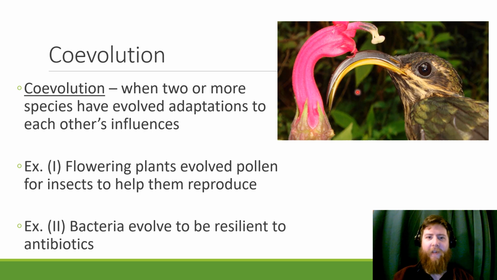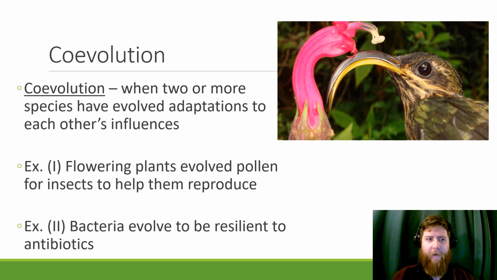But this guy's beak is designed to get down here and get nectar from the bottom. And as he does, this little pollen granule thing here dusts his head with pollen, which he carries to the next flower and helps in the reproduction of that next flower. So these two have evolved together. This guy to have a beak shape that fits in there, and this flower to have a pollen thing to get that guy to pollinate him.